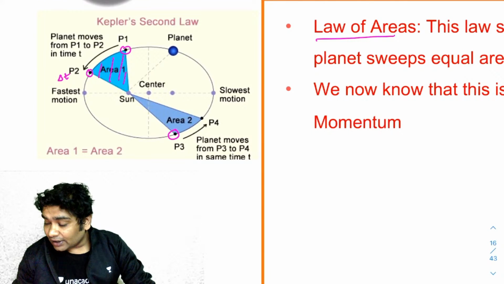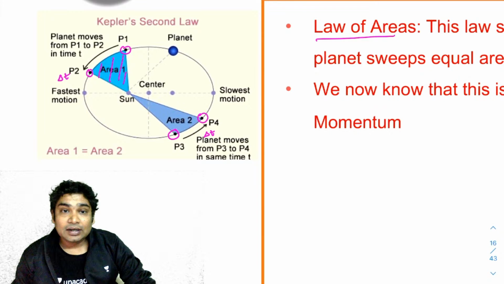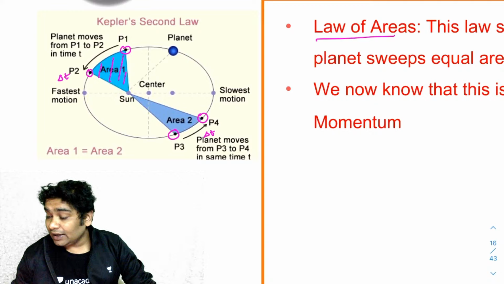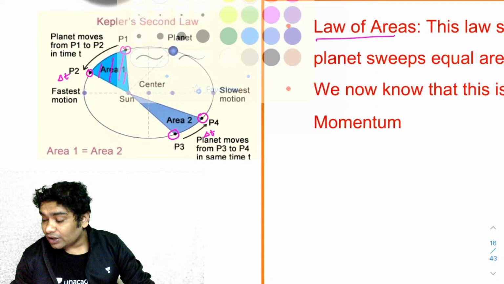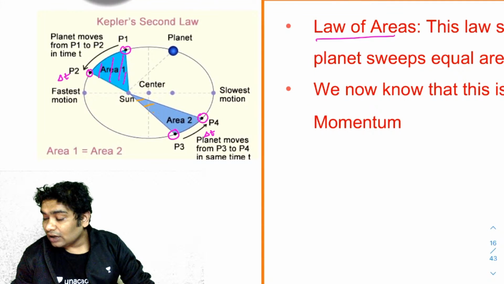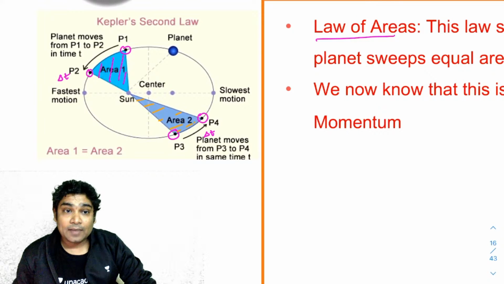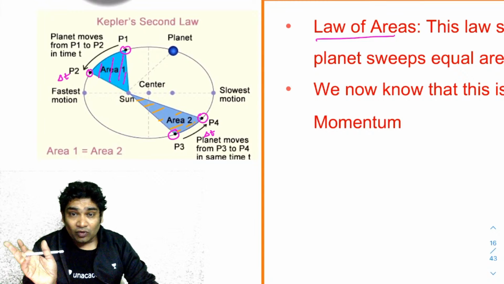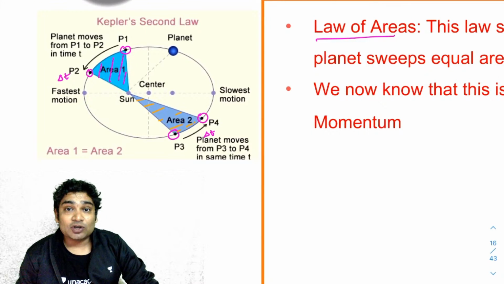Again, after the same delta t time, the planet moves here. In this delta t time, the area swept by the line joining the Sun and the planet is this. This law suggests that these two areas will always be equal. That's a very interesting thing, that the line joining the Sun and the planet always sweeps equal areas.